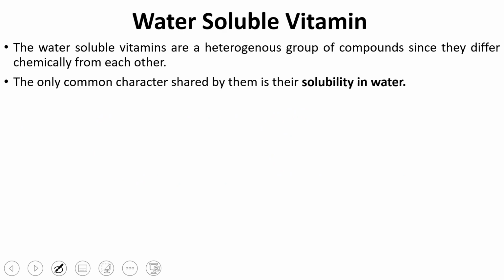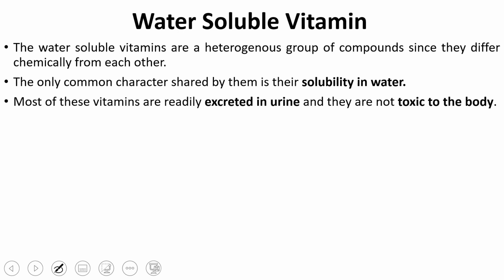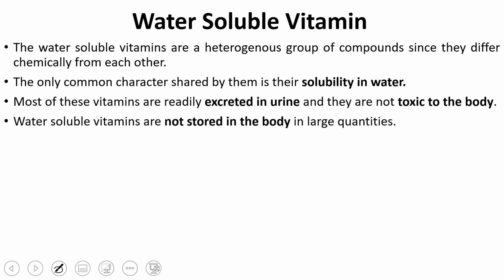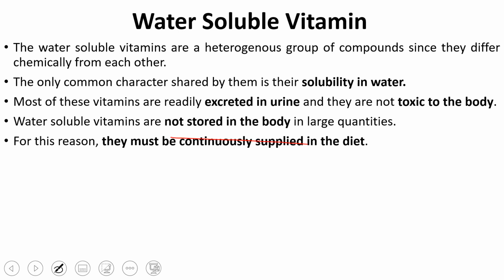Whenever we have a surplus amount of water soluble vitamin, it is going to be excreted through the urine, and so it will never cause a toxic effect in your body for the excess amount. Because we are not able to store it, as it is excreted through the urine, for this reason they must be continuously supplied in the diet.